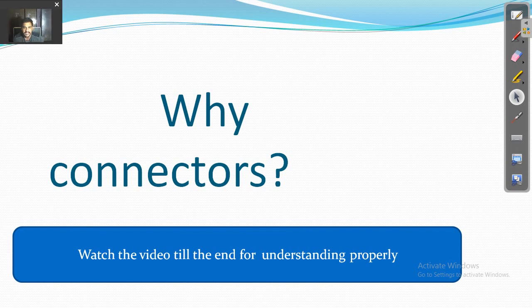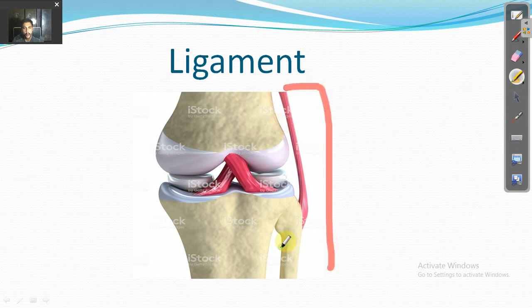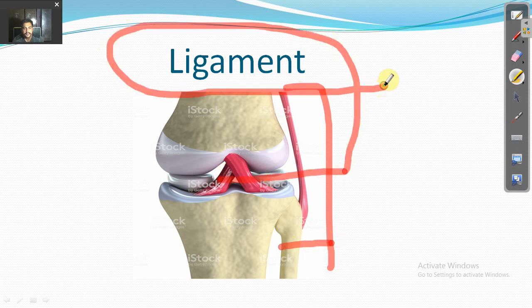That is actually the meaning of connectors in grammar too. When we talk about grammar, here you can see the first picture is telling you something about the tendons or the bones, which are actually connected by the ligament. If that ligament is not there, then these particular bones won't be able to connect to each other, and there won't be any connection, and those would be broken bones then.